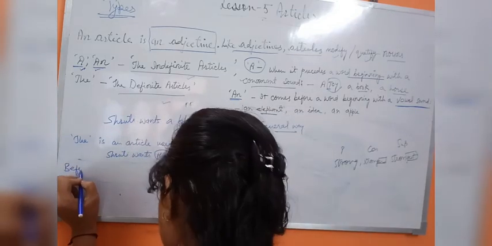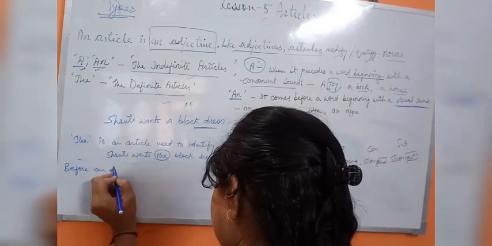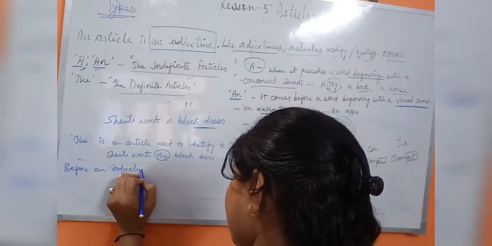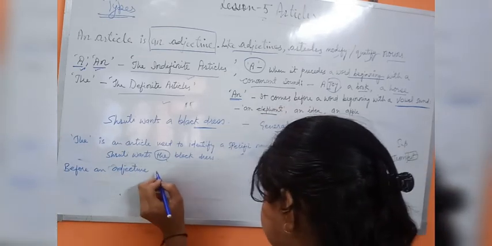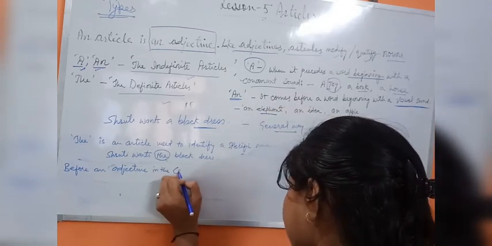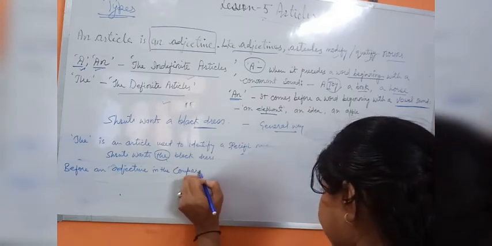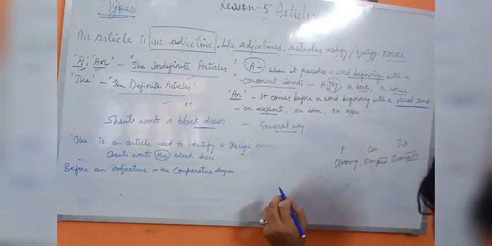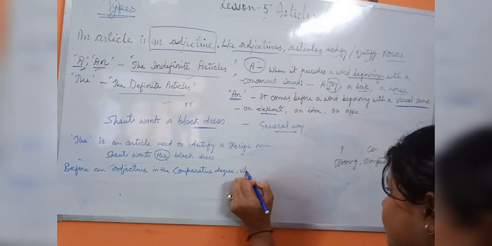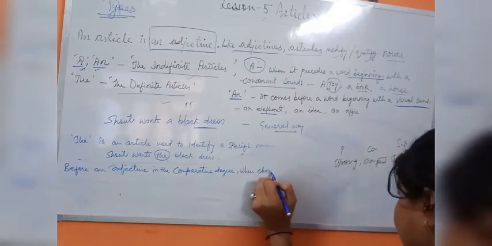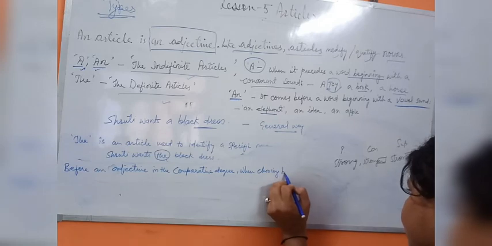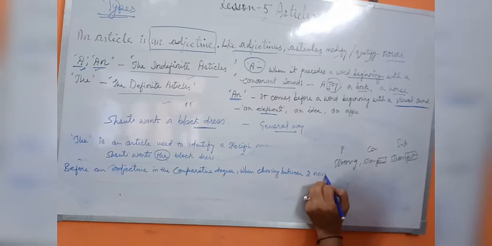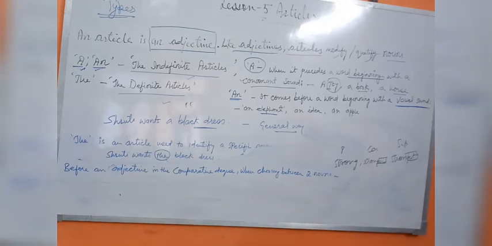Before an adjective in the comparative form or comparative degree, when choosing between two nouns. Okay, how this will work?